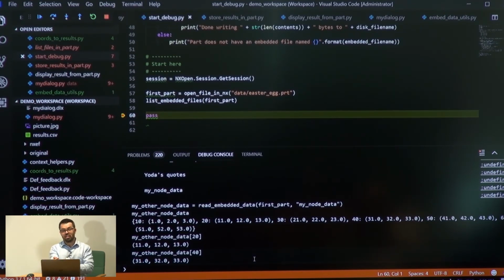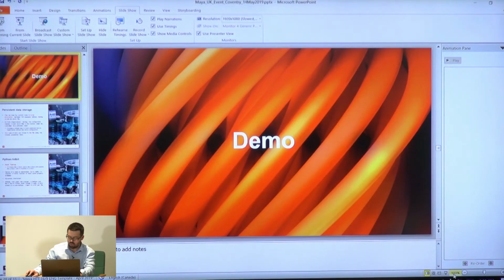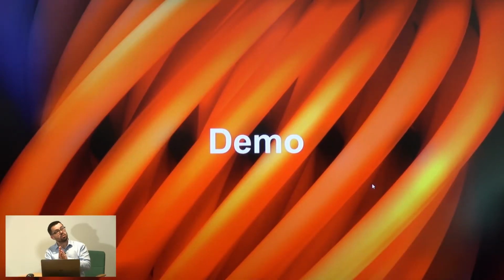So whether it's data that your dialog requires to function properly, or results data, or maybe filtered results that you extracted, kind of like what Mark was doing in the previous demo, you can actually save that in the file if you want. So that's basically the point that I wanted to explain here for this particular demo.